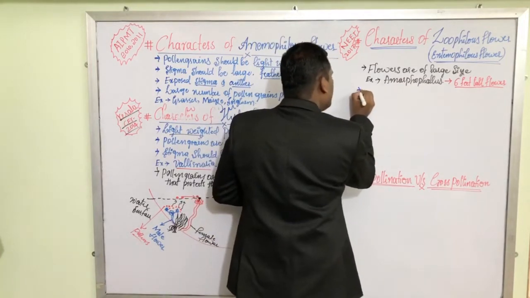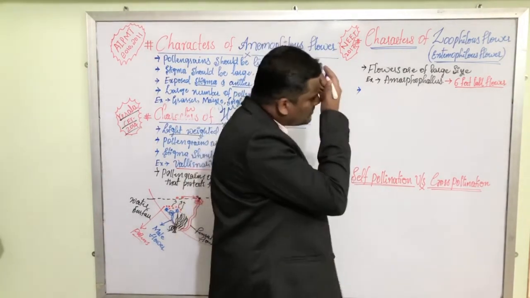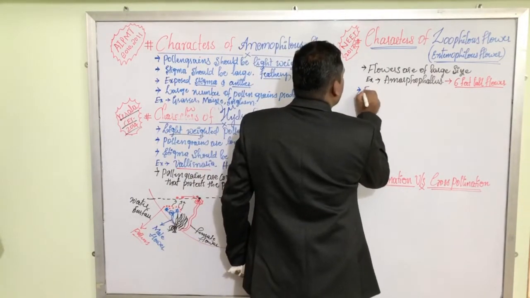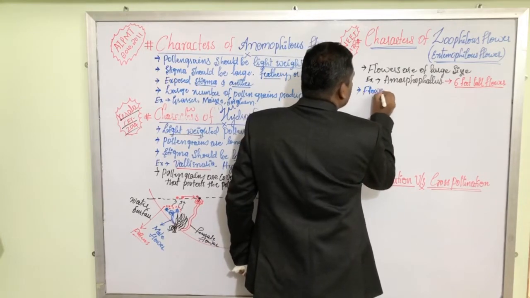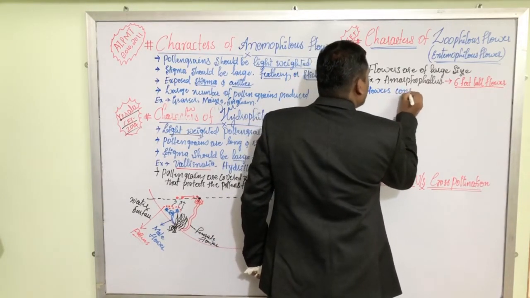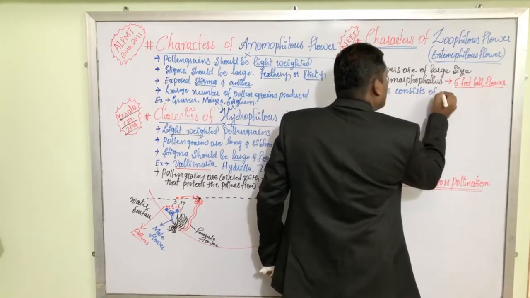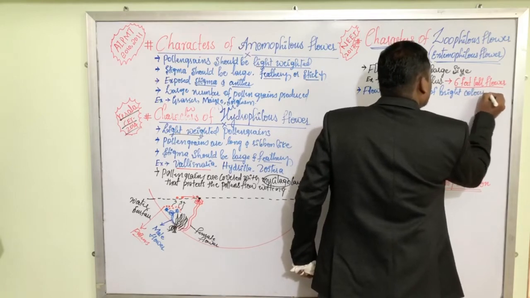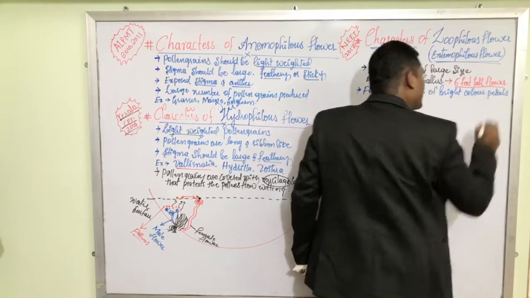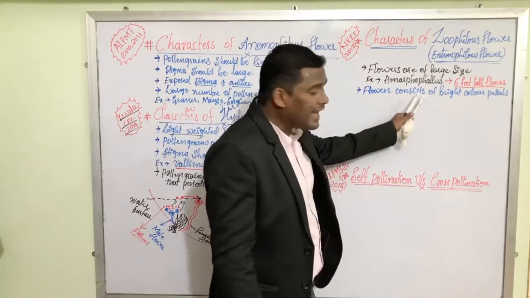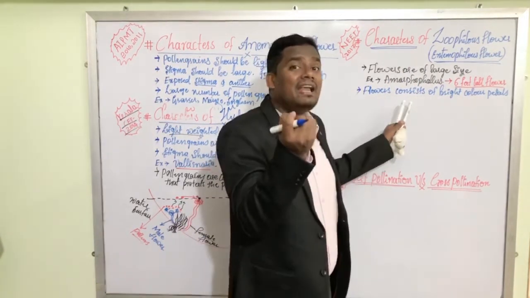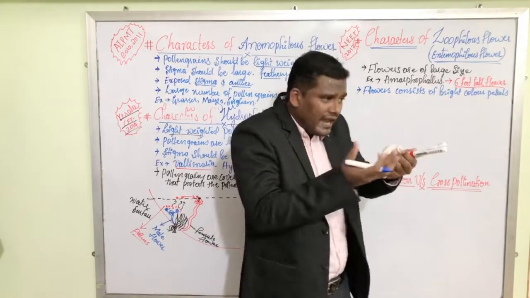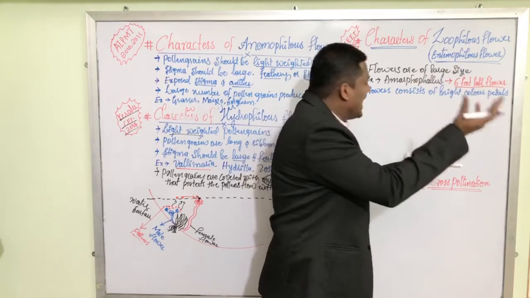Then the second very important characteristic feature of Zoophilous flowers is that they are of bright color. Flowers consist of bright color petals. Why do the flowers consist of bright color petals? So that they can attract the animals for pollination, for attraction purpose, for showy purpose, for exhibiting themselves to the animals.